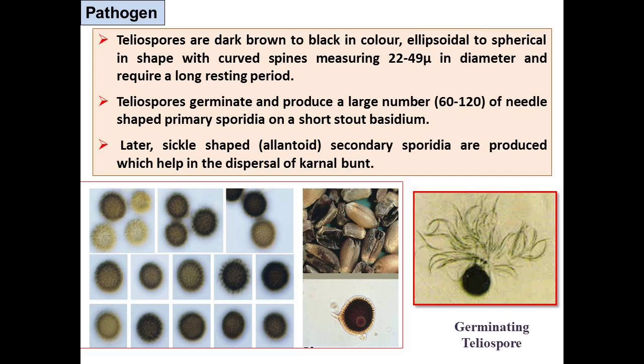You can see in the images a blackish region inside the middle image. That is the development of kernel bunt, and on the right side we can see the germinating teliospore, which contains the needle-shaped primary sporidia on a short basidium.